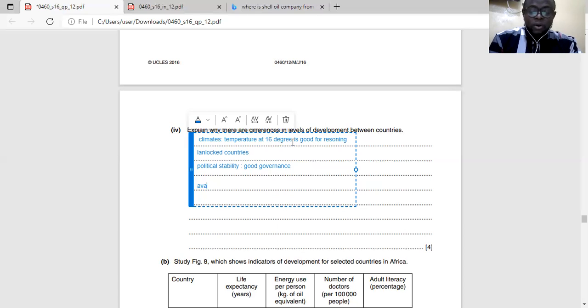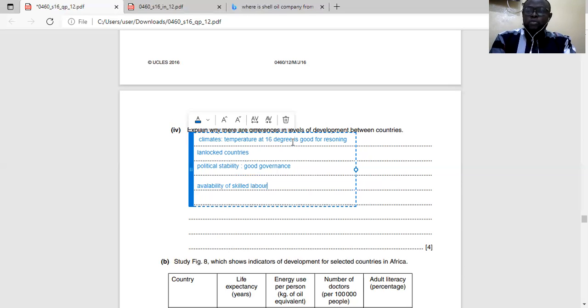So another point you can say here is availability of skilled labor. When I say skilled labor, I mean a country that has a highly skilled workforce. That doesn't mean that some countries don't have a skilled labor workforce, but you look at the atmosphere.